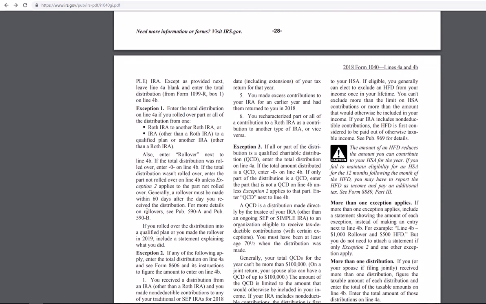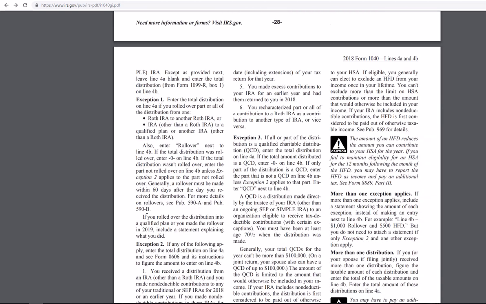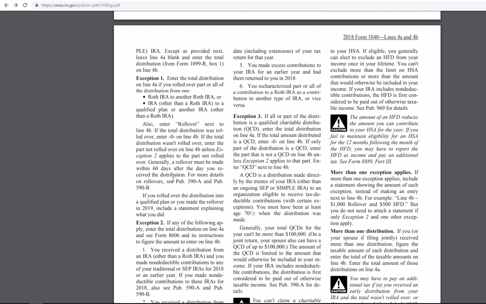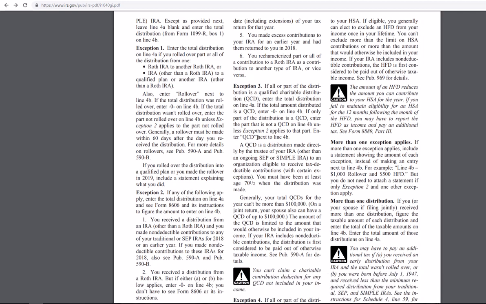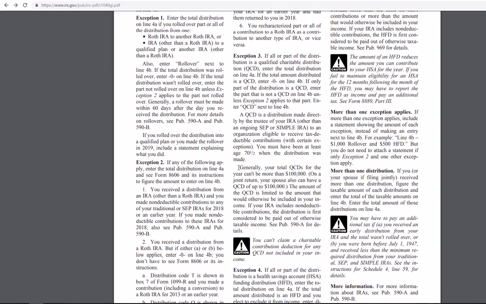So there are some exceptions to what happens if you receive a 1099-R. There's a rollover exception. There's a distribution exception. And then exception number 3 is the qualified charitable distributions, the QCD. What you should do then: if you just give it to a qualified charity, just remember generally your qualified charitable distribution for the year can't be more than $100,000. So in a joint return, your spouse can also have a QCD of up to $100,000.